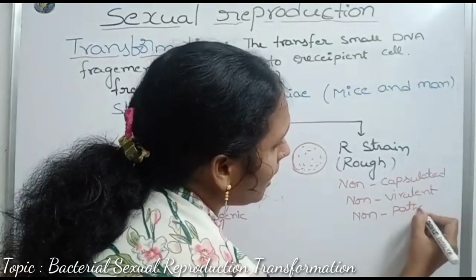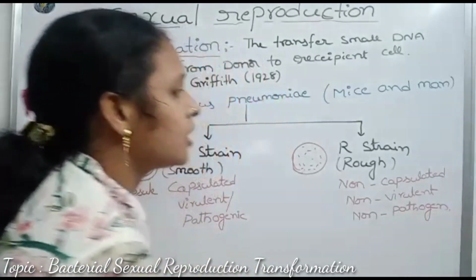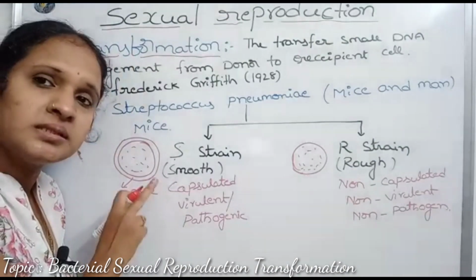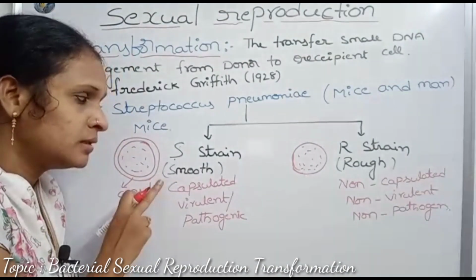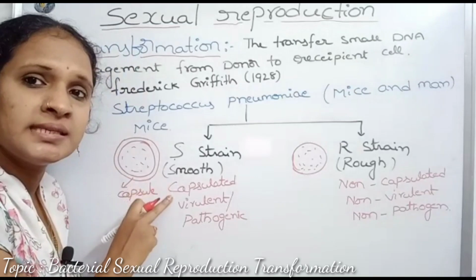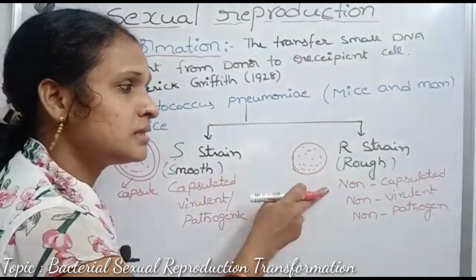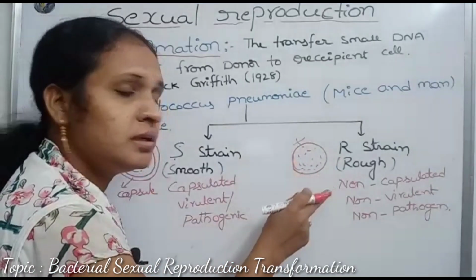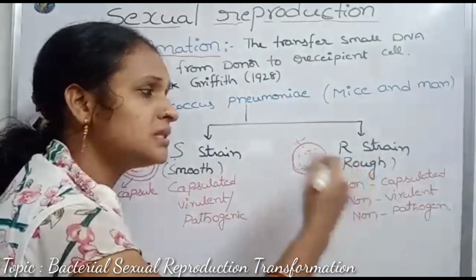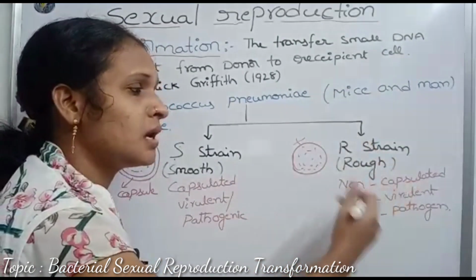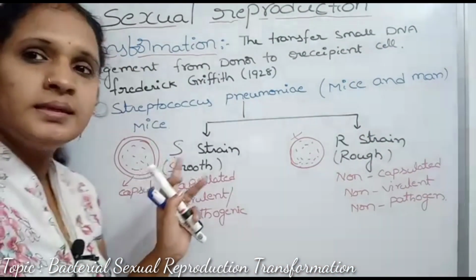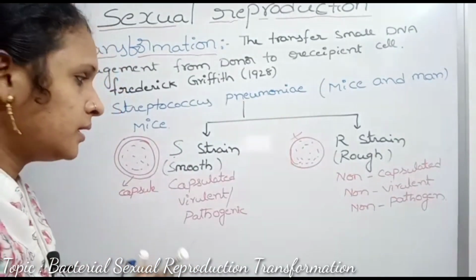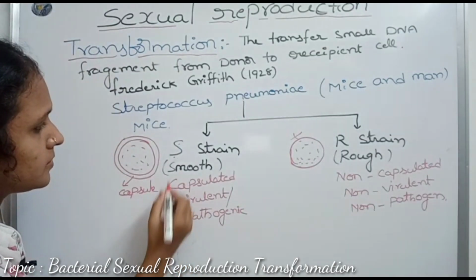The S strain is harmful because it forms a capsule, and this capsule releases toxic substances. That's why it causes pneumonia disease in mice. The R strain does not form any capsule around the cell, so it is non-capsulated, which means non-virulent, harmless, and non-pathogenic.